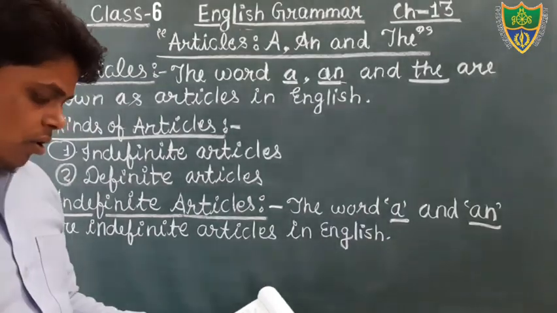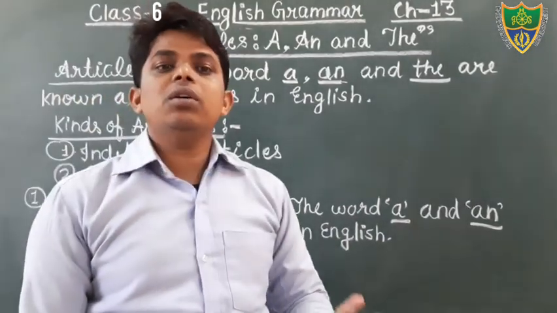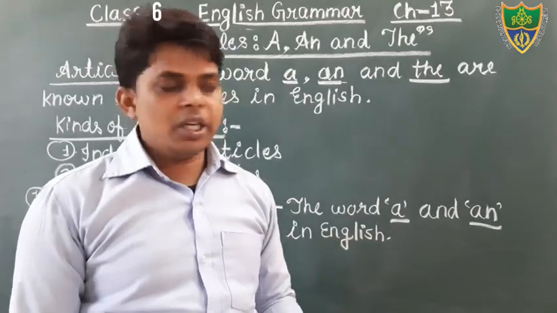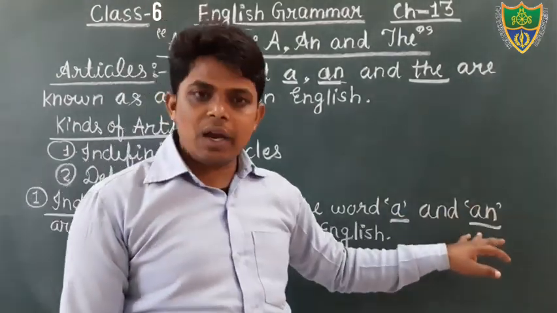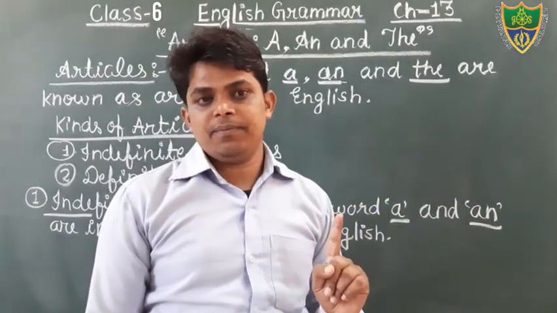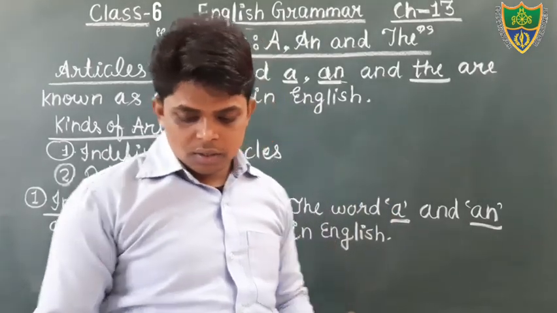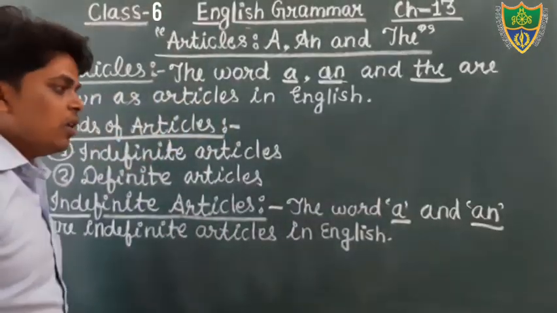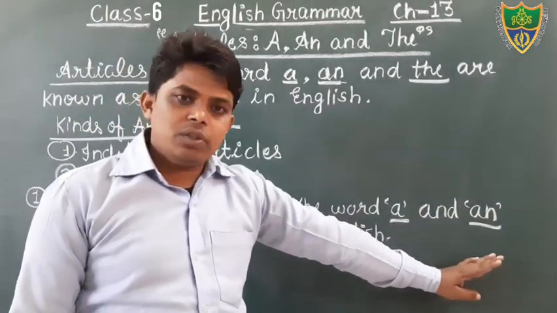Okay, and when do we use it? They are used before the singular noun that denotes only one thing. The words a and an both denote only one thing, a common singular thing, and they are also used for countable nouns, which we can count.